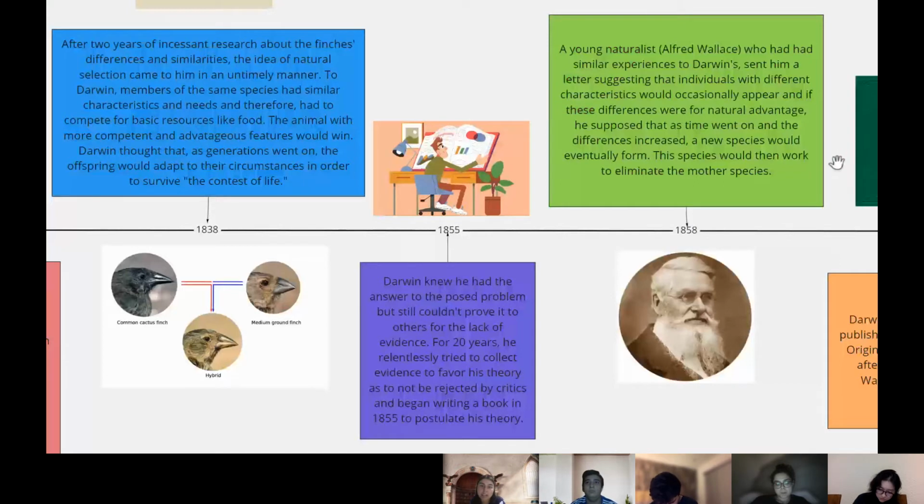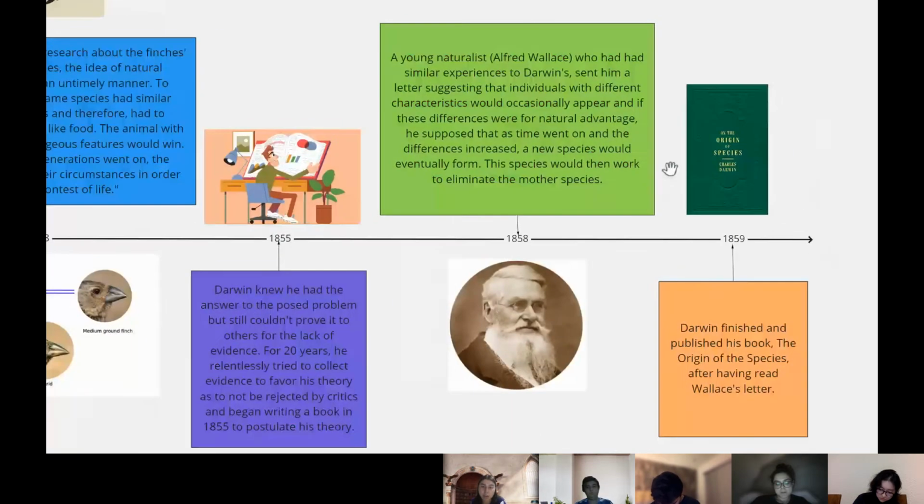In 1858, a young naturalist called Alfred Wallace, who had had similar experiences to Darwin's, sent him a letter suggesting that individuals with different characteristics would occasionally appear, and that these differences were for natural advantage purposes. He supposed that as time went on and the differences increased, a new species would eventually form. This species would then work to eliminate the original or mother species. And finally, in 1859, Darwin finished and published his book, The Origin of Species, after having read Wallace's letter.